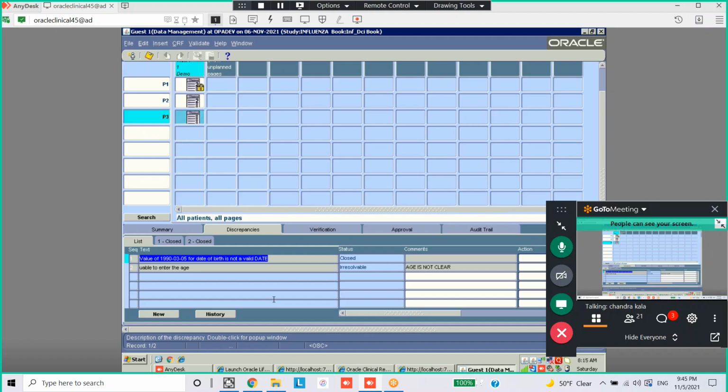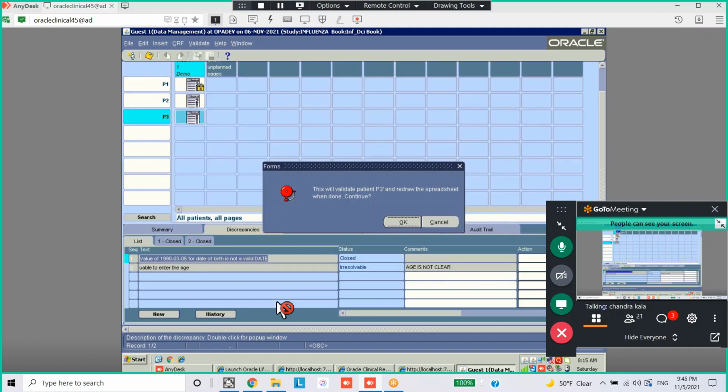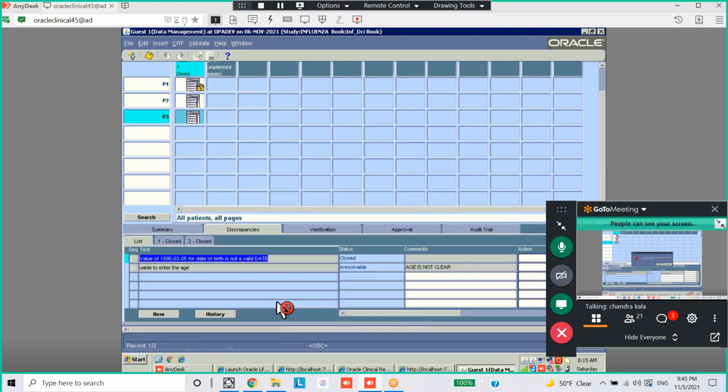Even if you want to see multivariate also, you can see here. Validate. Patient, site, study. If you run, it will run the validation. Validate, study.